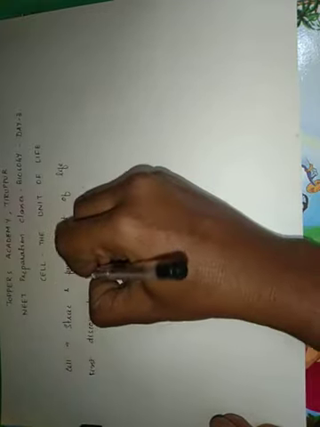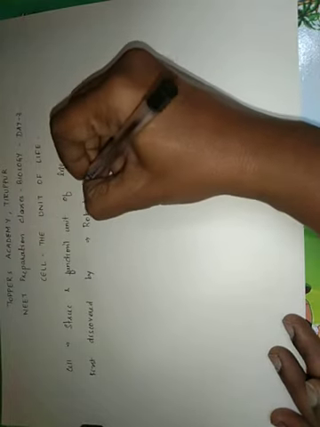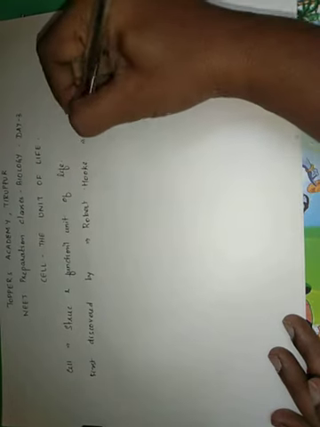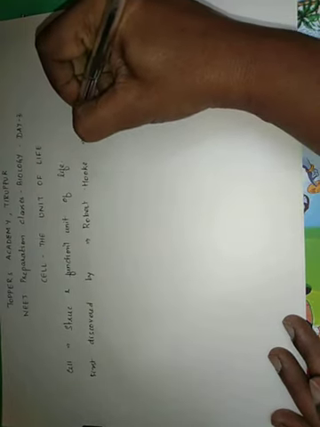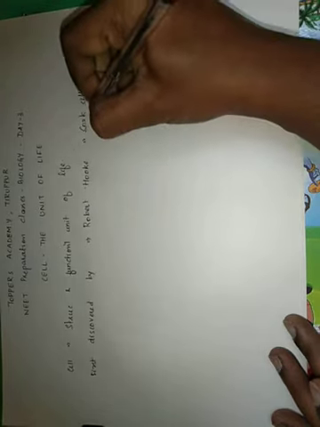This cell was first discovered by a person called Robert Hooke. He discovered the cork cells of plants. So it was a dead cell that he observed first.